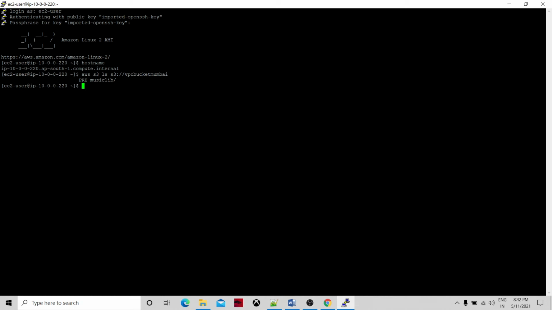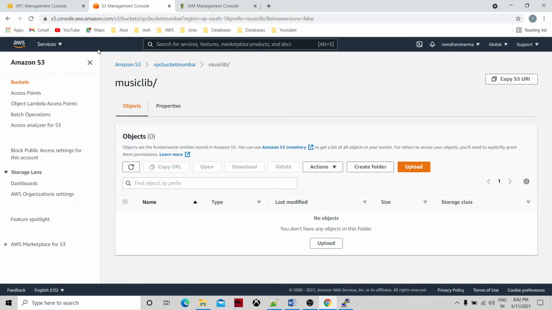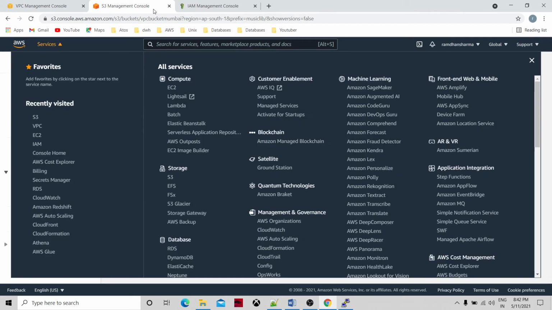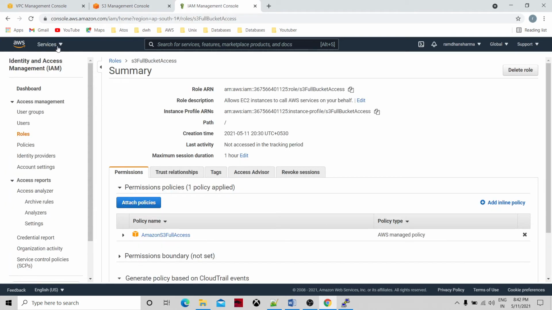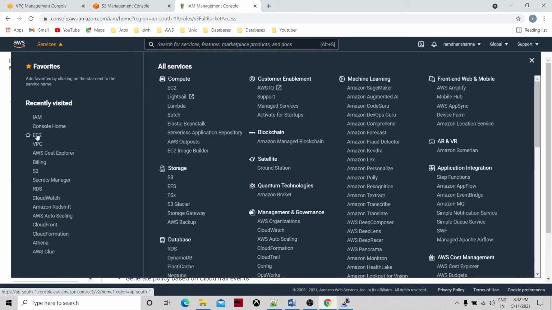Now we have to go to the private. We need to access the private EC2 instance. Let's try going from here.